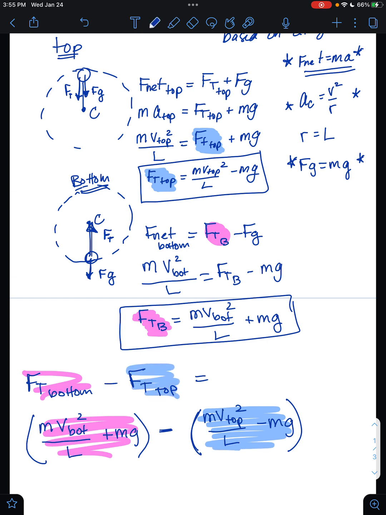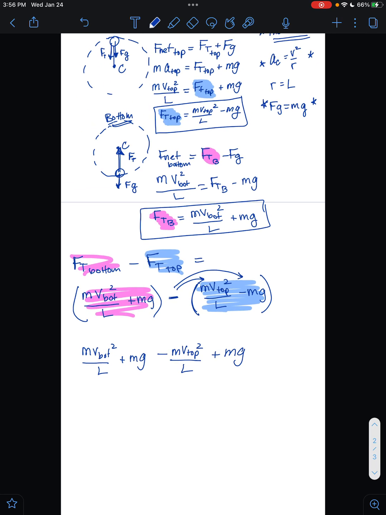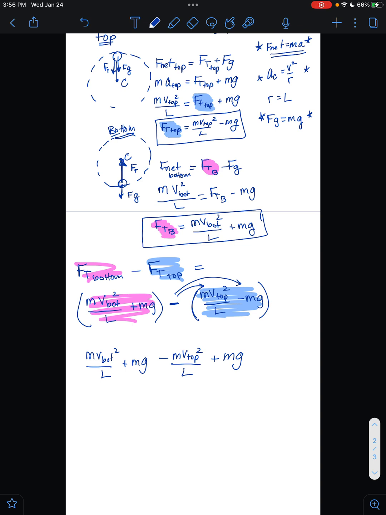We have to be careful with these big expressions when there's a negative sign that we distribute it to each piece. So that leaves us with mv bottom squared over L plus mg minus mv top squared over L plus mg. And so if they let us use v bottom and v top in our answer, then we'd be done. Since they don't, we have to ponder and think, why? Why is this problem in my energy unit? How am I supposed to use energy in order to help me?